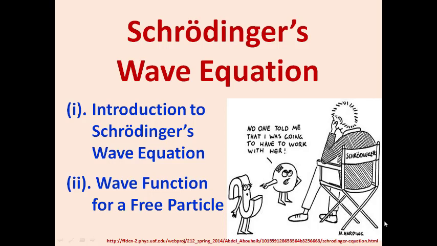He knew well that, as per de Broglie's hypothesis, it is inferred that each and every particle is associated with a wave. So Schrödinger derived the equation for the wave which is associated with the particle.